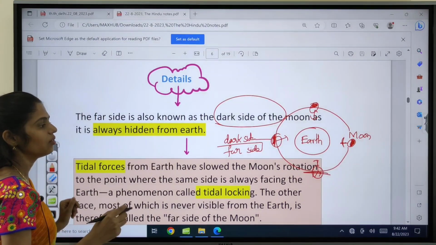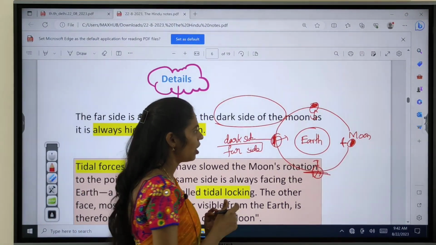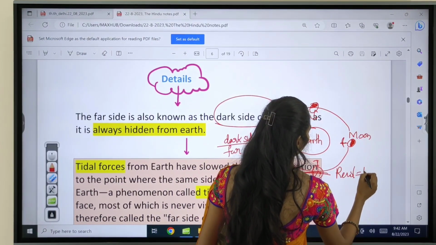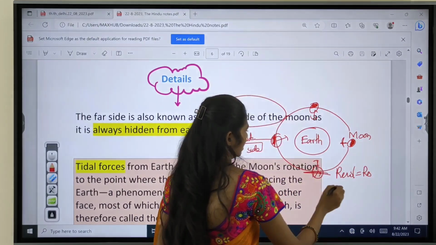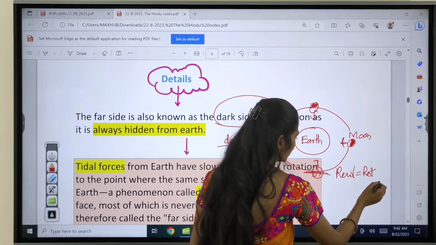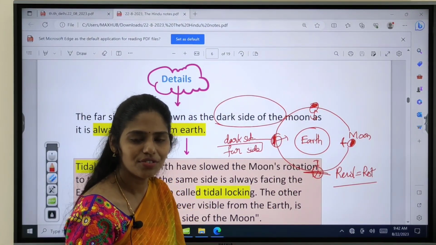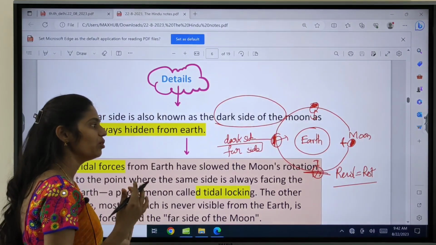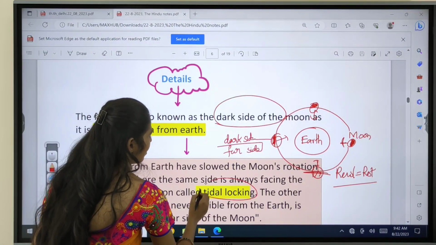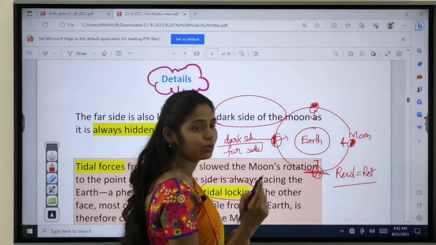So why can't we see this dark side? Because the revolution is equal to the rotation. One revolution is equal to one rotation of the moon. Because of this synchronous rotation, we can't see the far side of the moon. And one more theory is also there. It is because of tidal locking. That will be somewhat interesting, so I will try to make the diagrams.